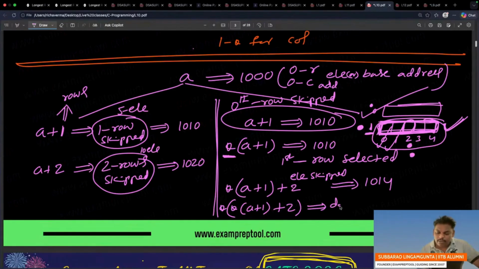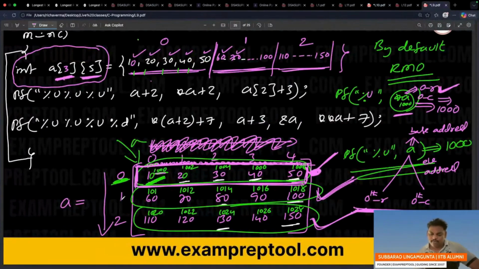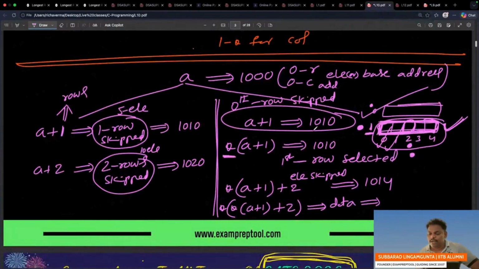That data will print now. So what is the data? 0 is right. First row, second column. Can you go there? First row, second column. This 80 will be printed. Two stars over, you will get data. So 80 will be printed.